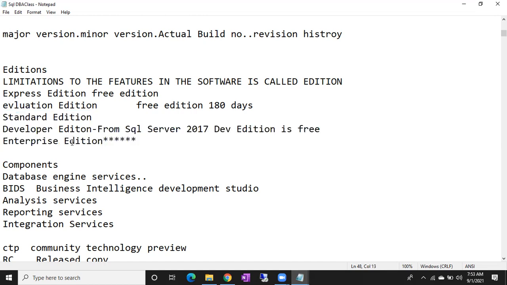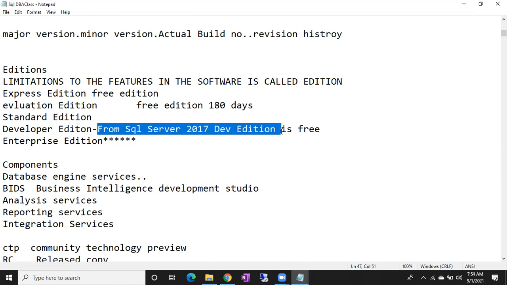Up to SQL Server 2016, developer edition is a paid edition. You have to pay for the developer edition. But from SQL Server 2017 onwards, developer edition is free. 2017 developer edition is free. 2019 developer edition is free.